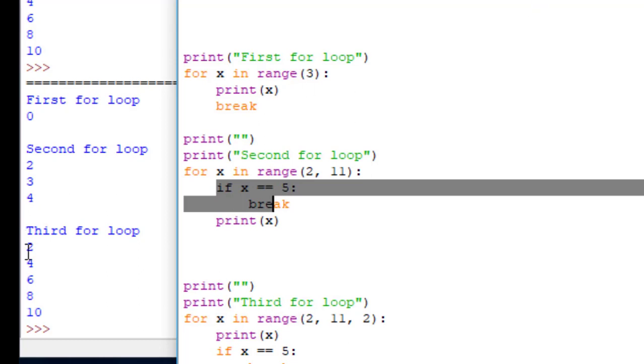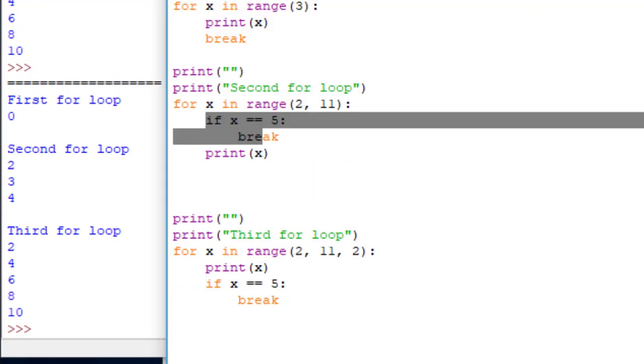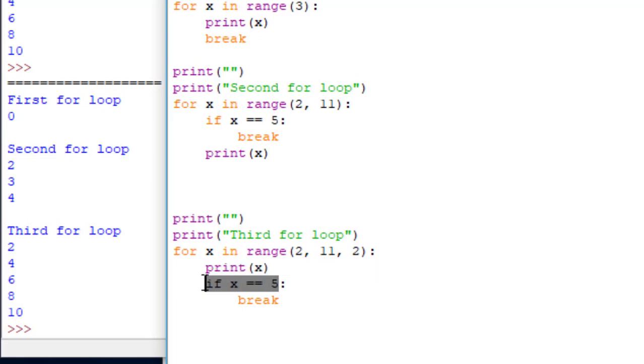And then you'll notice this one goes 2, 4, 6, 8, 10, so it goes beyond 5. And the reason why it goes beyond 5 is because we have the steps of 2 here. So the condition of x equals 5 never occurs.